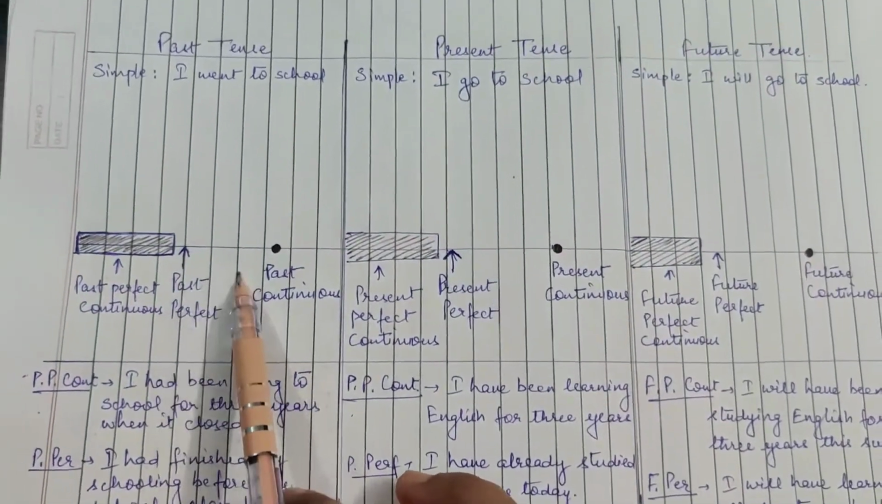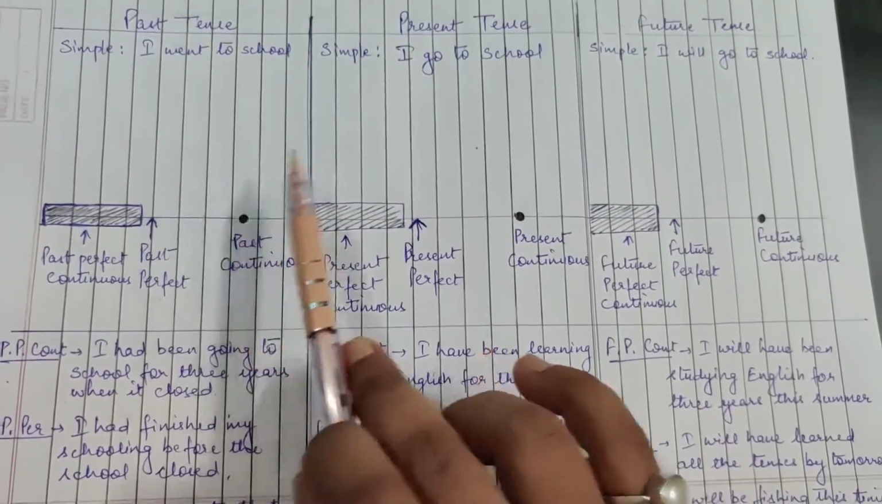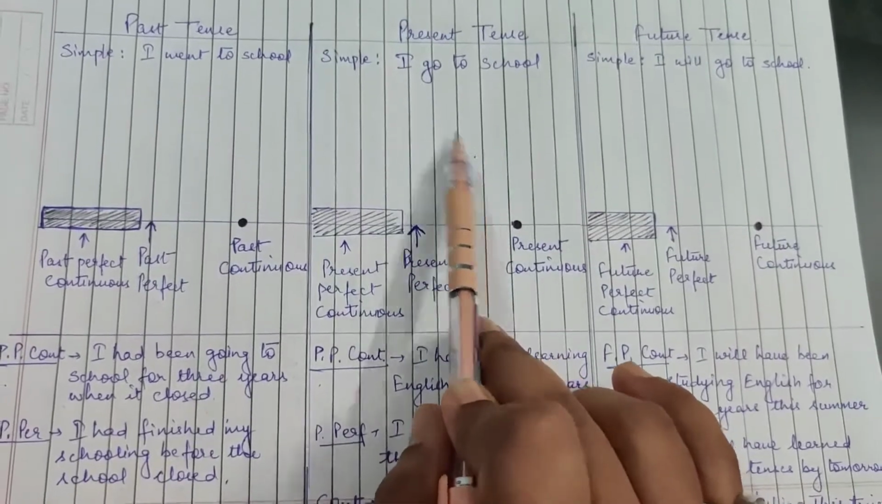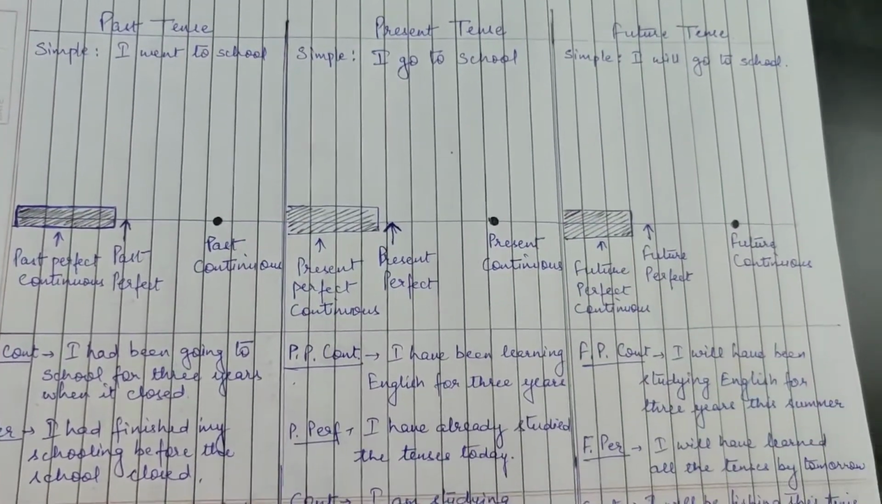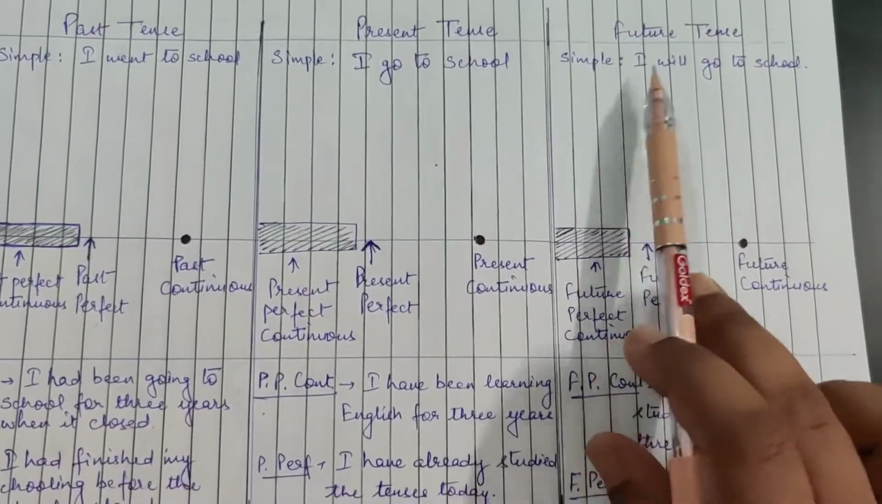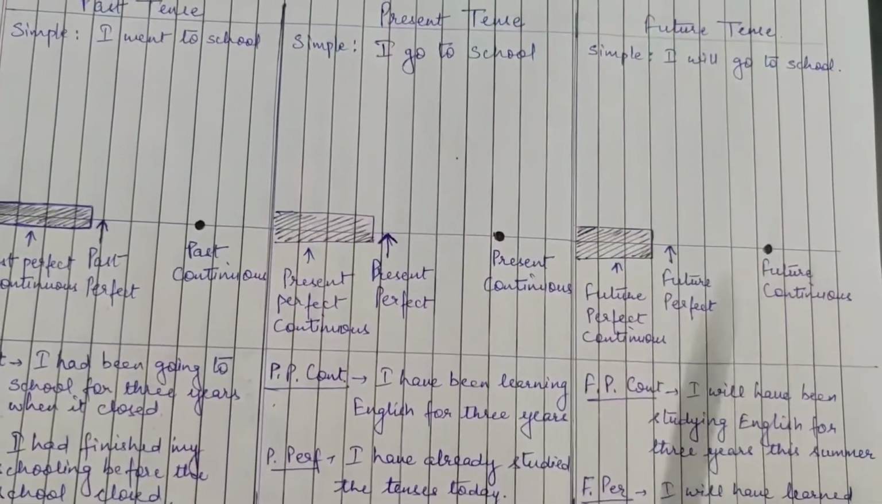Why? Only because a certain specific time reference is needed. Why? Only because we talk standing in the present tense; we cannot talk standing in the past tense or in future tense. Let's move to the future tense. In future tense also the same thing will happen. Simple future: I will go to school. Okay, this is the most simple sentence here, you can see.